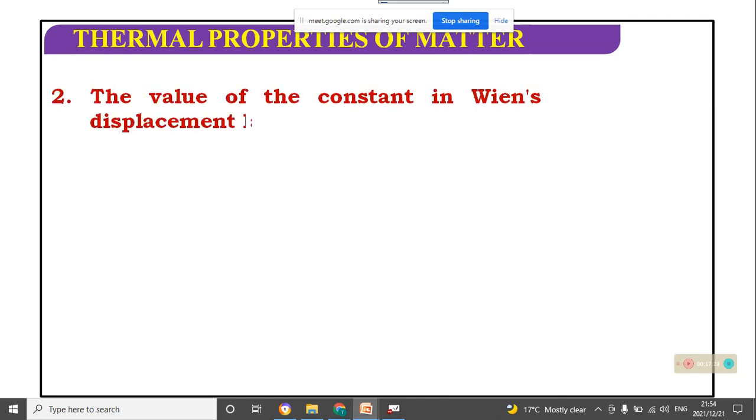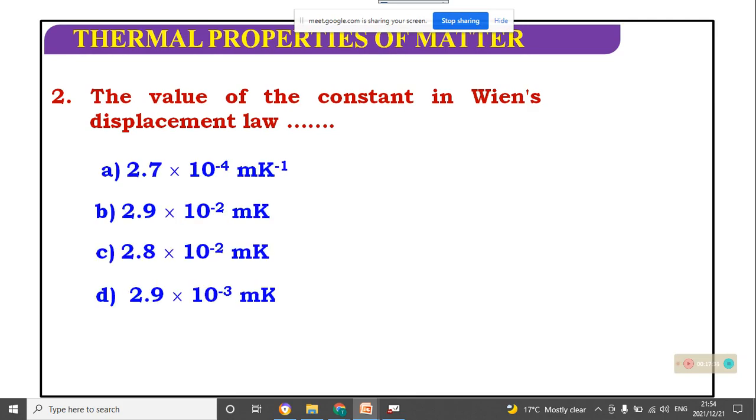The value of the constant in Wien's displacement law: what is the value of the constant in Wien's displacement law? It is 2.9 into 10 to the power minus 3 meter Kelvin.